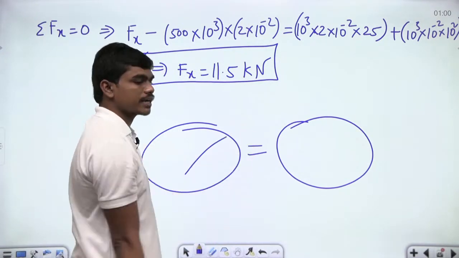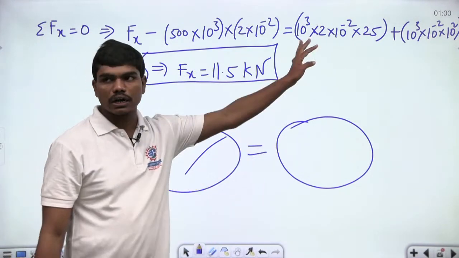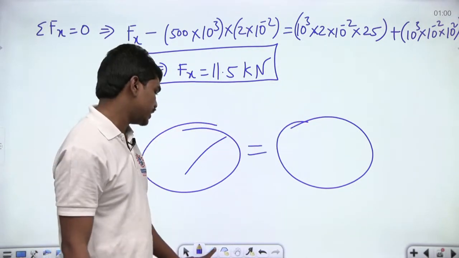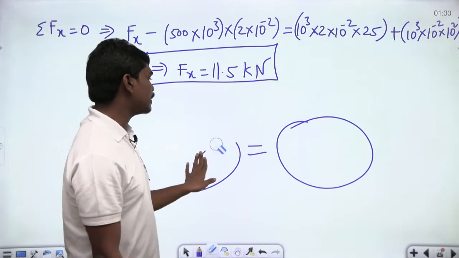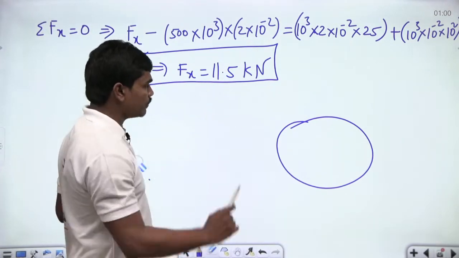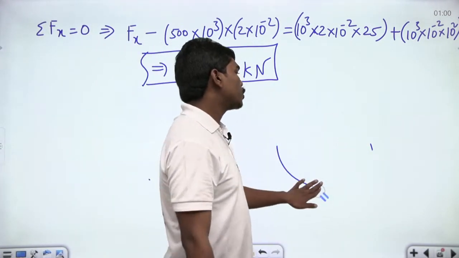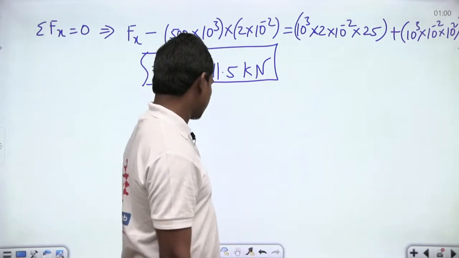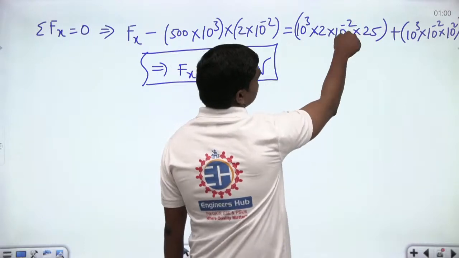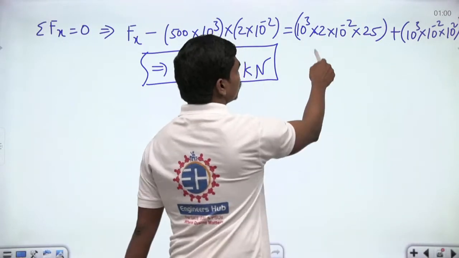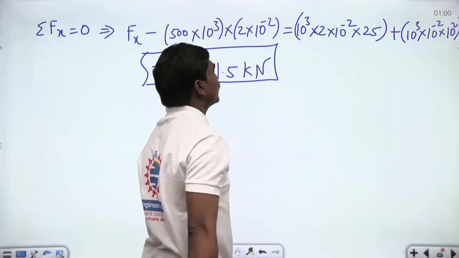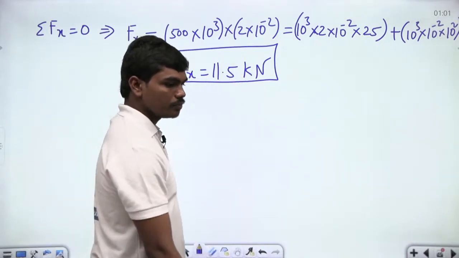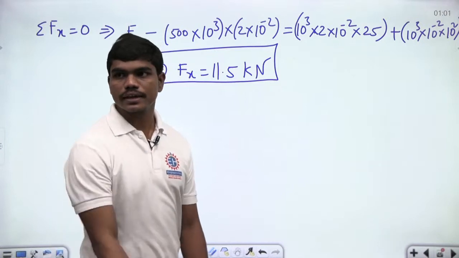We can put all the terms that are in one direction on one side of the equation and all the other terms which are in the other direction on the other side. So you can use this technique for evaluating the answers, and of course this calculation, if you do correctly, will give you 11.2 kilonewtons. Okay. If you want, you can digest. So this is 50 and this gets cancelled 10 power minus 2 and this, so it will be 10 kilonewtons, that is 1, and this is 0.5. So totally you will be getting 11.5 kilonewtons. Okay.